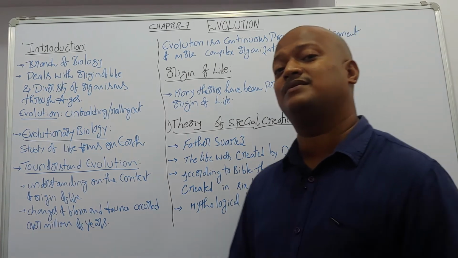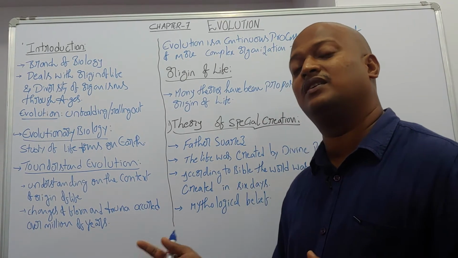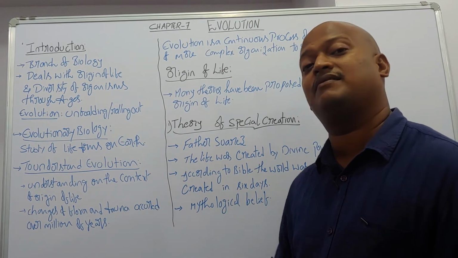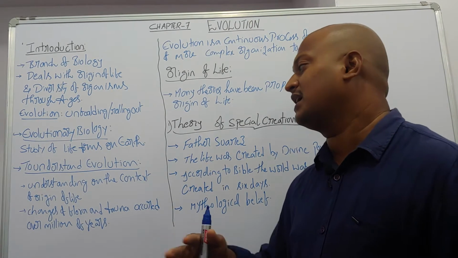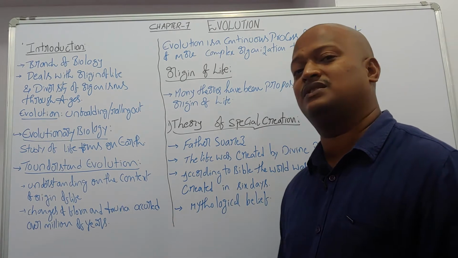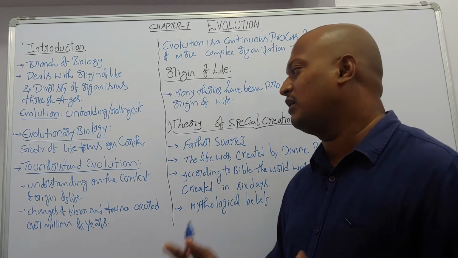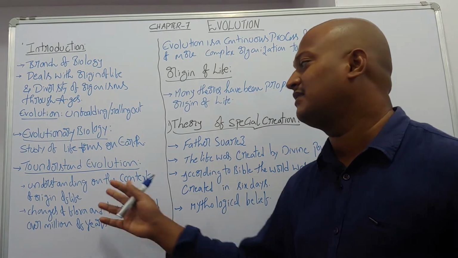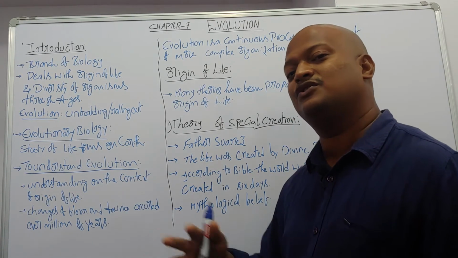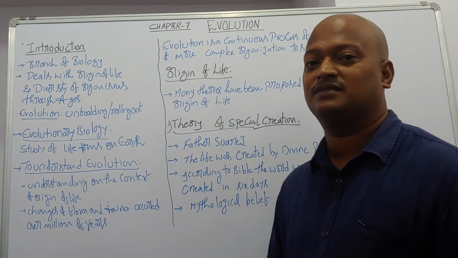What parameters were present on the earth for the origin of life, what were the environmental conditions, and what molecules were helpful for the origin of life. Those are all required for understanding the evolution process.